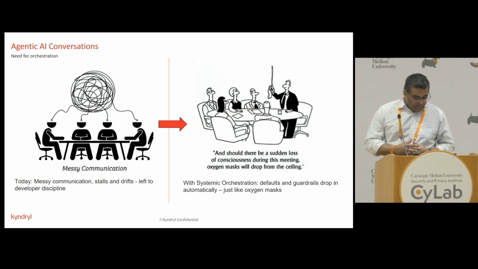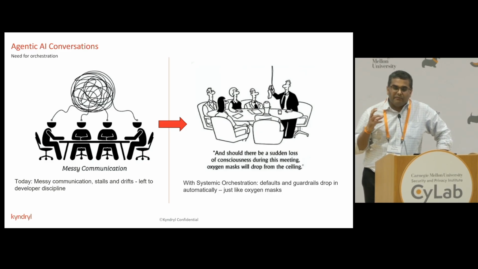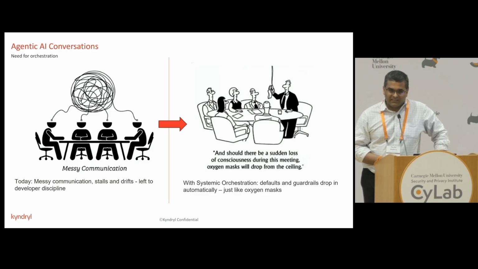On the right side is what we thought could help: when agents are talking past each other, there needs to be a component like an oxygen mask in a pressured cabin that could take the situation under control, remedy it, and make the workflow progress.